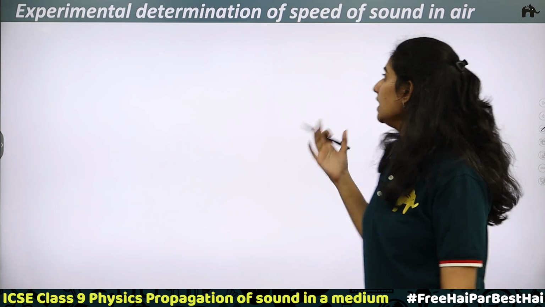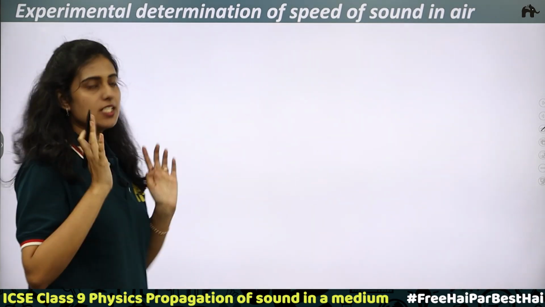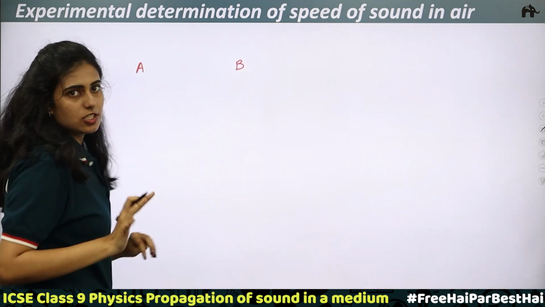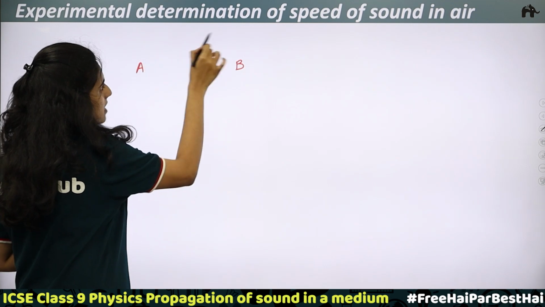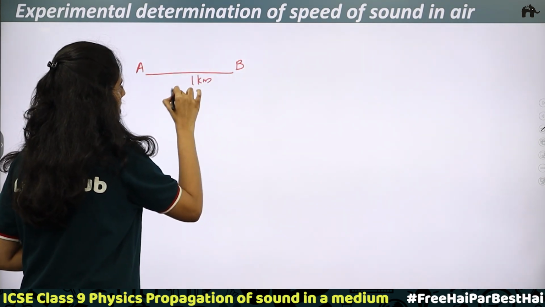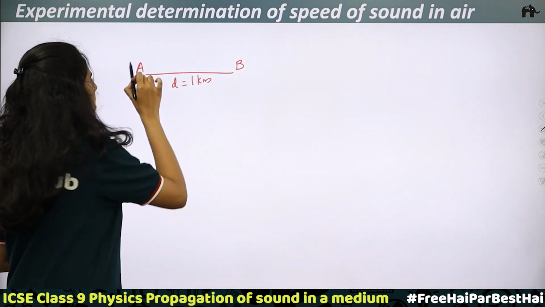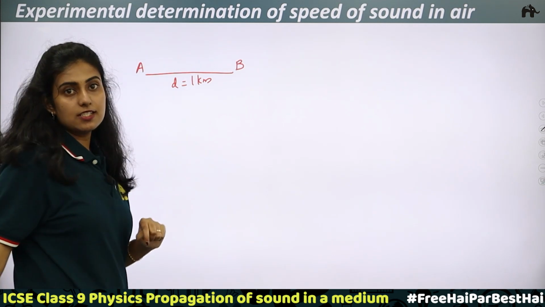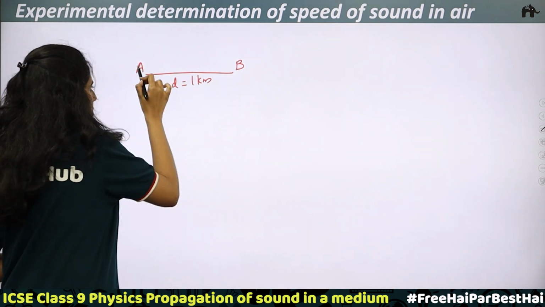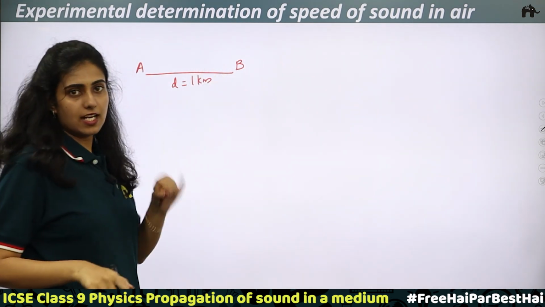Experimental determination of speed of sound in air. For this experimental determination, consider two places A and B at high altitudes, at the same altitude. The distance D between them is, say, 1 kilometer. Two observers are considered, one at A and the second at B. Each is given a gun and a stopwatch.